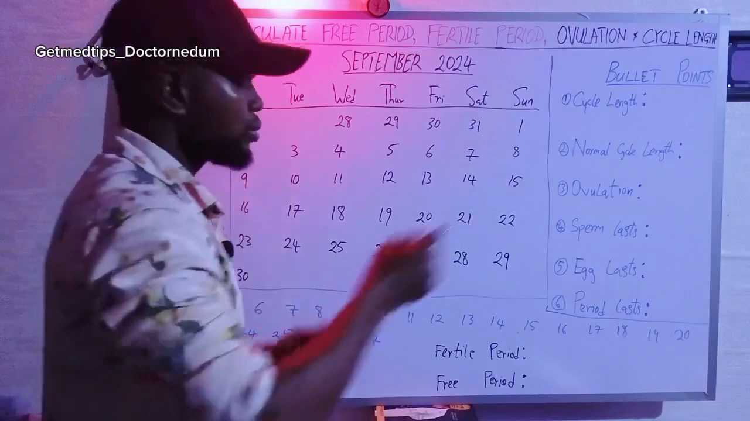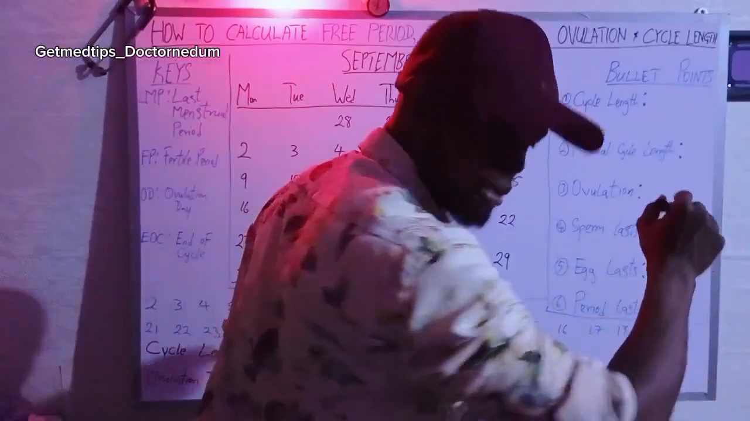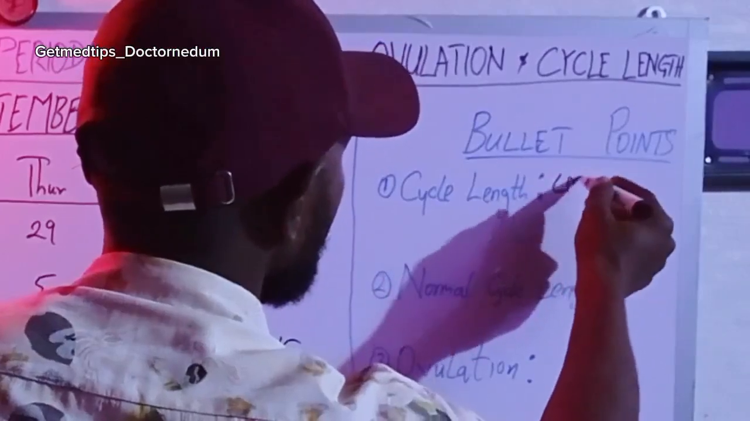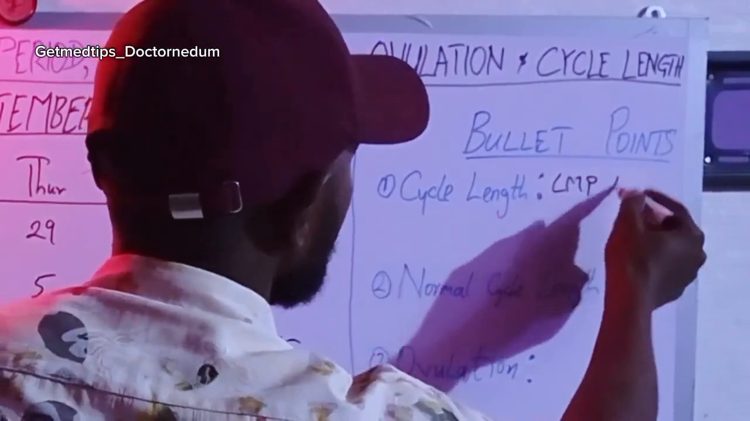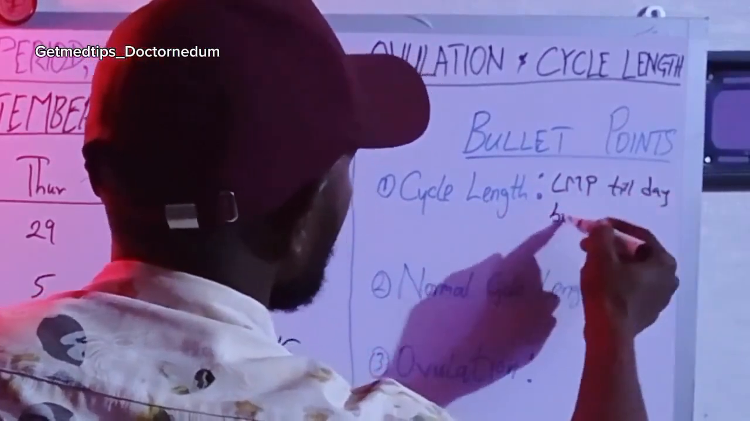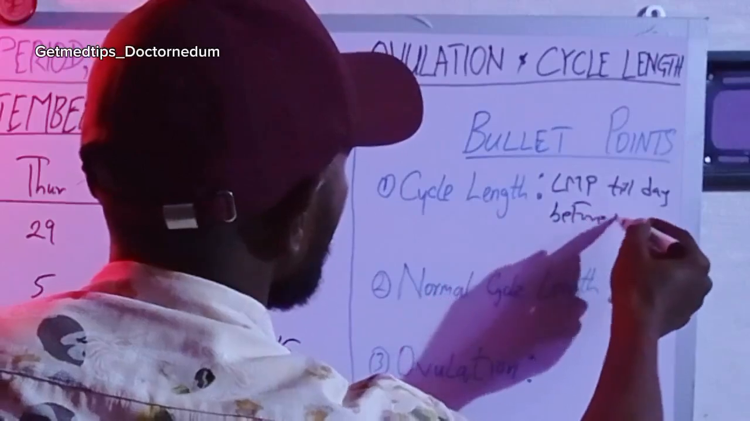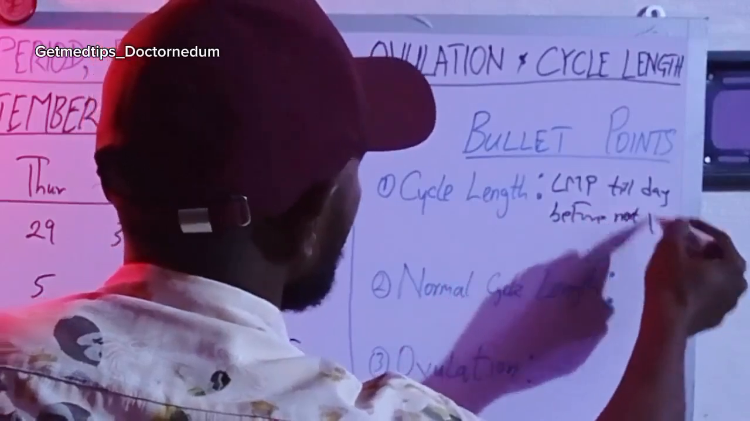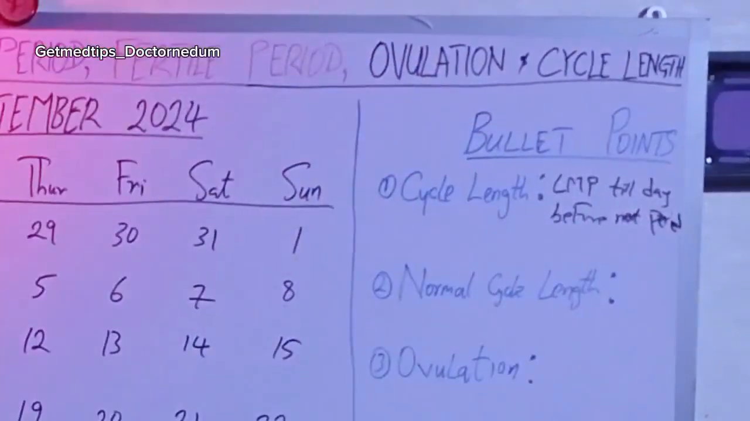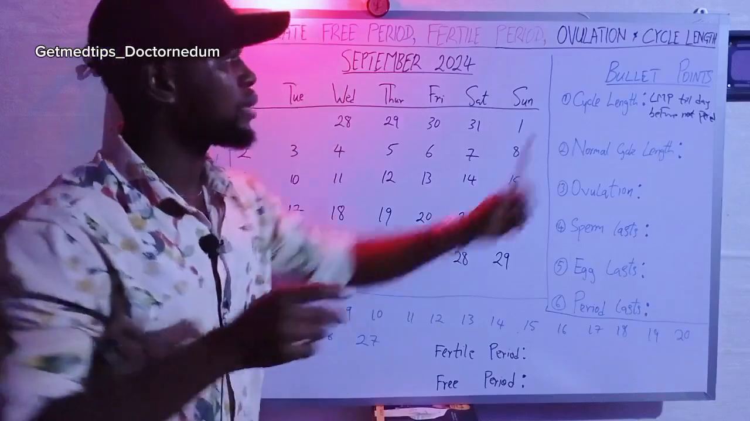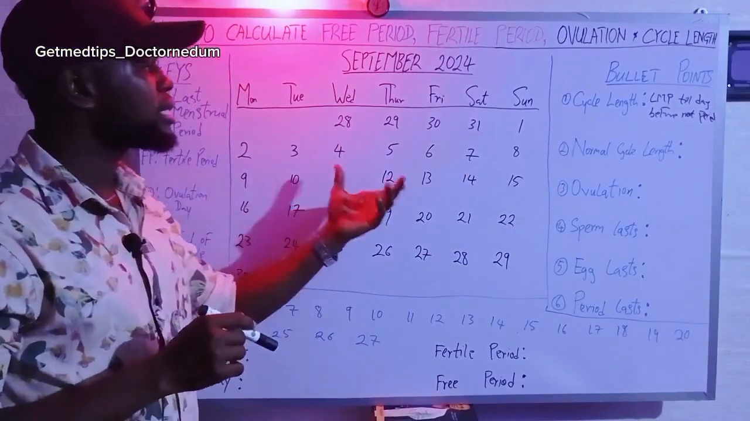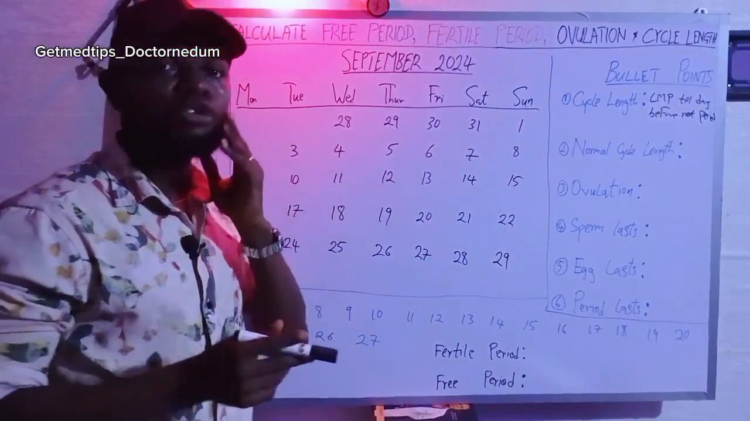So cycle length is LMP till the day before the next period. Okay, so that is the cycle length. Now, if this is the cycle length by meaning, we have to put it into practice to get the cycle length of this person and know whether it is normal.